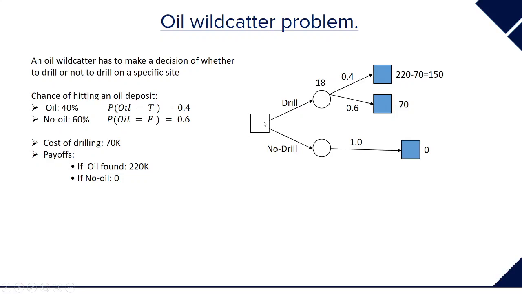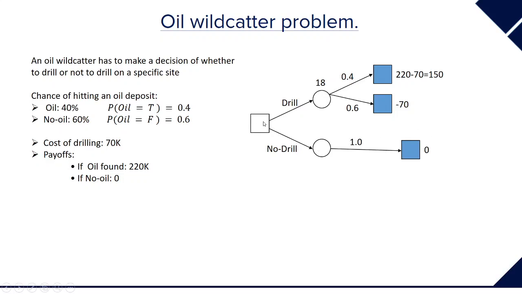We have two options. The first one being drilling and the second being no drilling. If we do not drill, we are certain that we won't find anything and our payoff will remain 0. So the probability of payoff 0 will be 1 and the payoff will be 0.